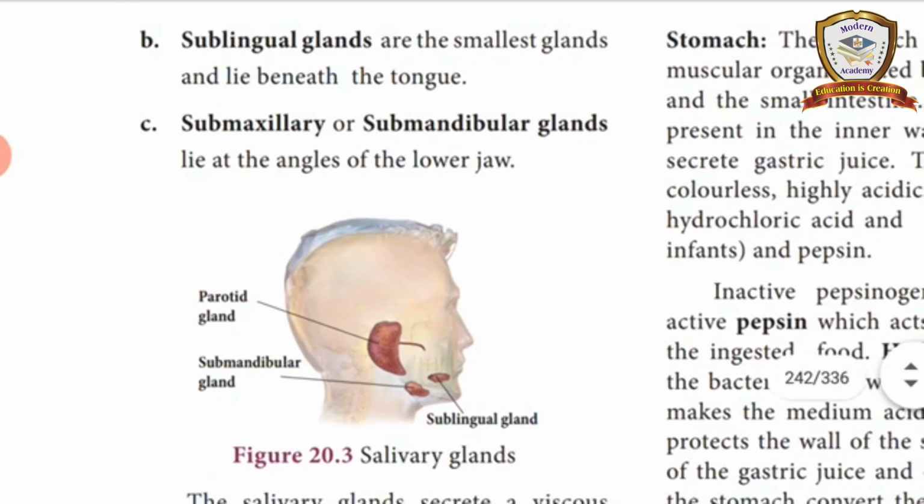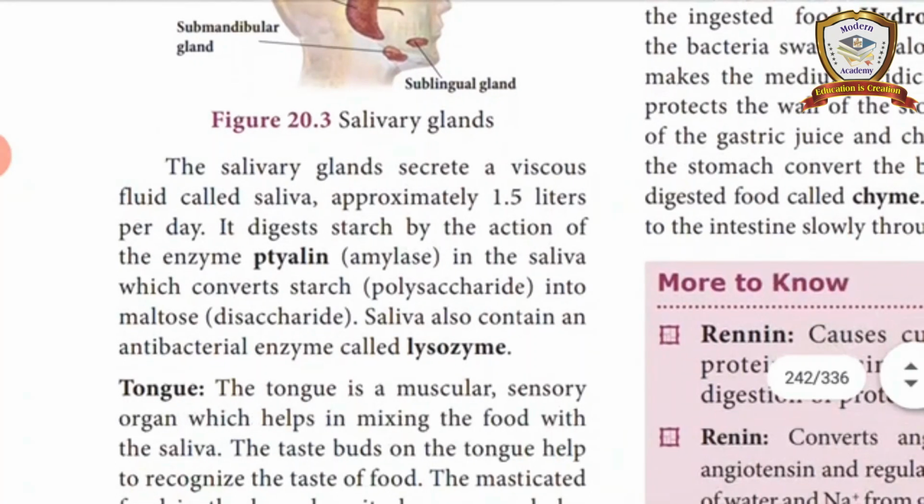The parotid gland is the largest gland, and the smallest salivary gland is sublingual. Okay, so up to this we covered in the last class. And what are the enzymes present in the saliva, that also we saw. What are the enzymes?